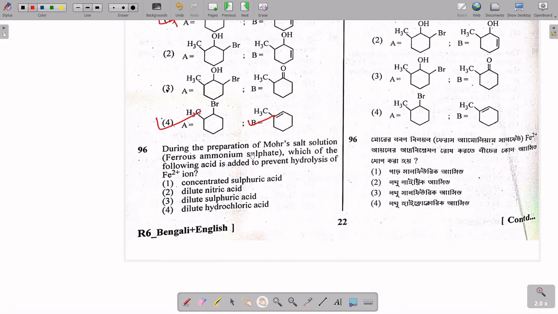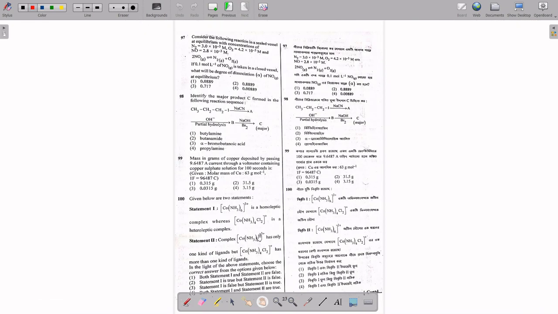Here it is said that during the preparation of Mohr's salt, ferrous ammonium sulfate, which of the following acids is added to prevent the hydrolysis of iron 2 plus ion? So if you know the answer previously, then you can only understand or answer this question. So I think dilute sulfuric acid is the answer. So let's move to the next question.